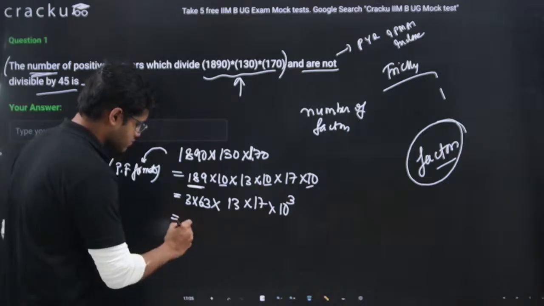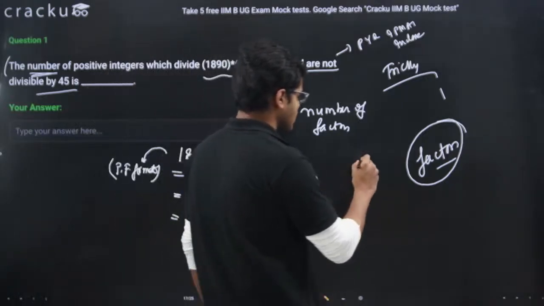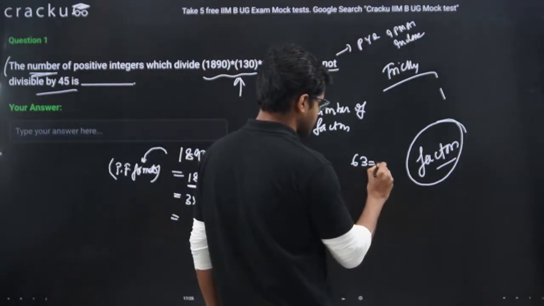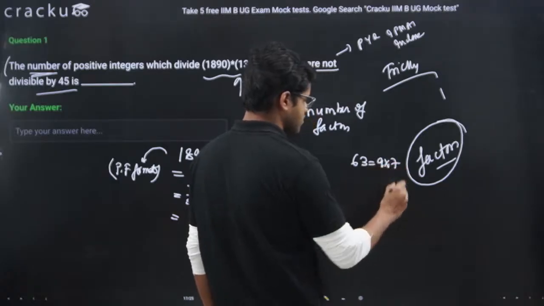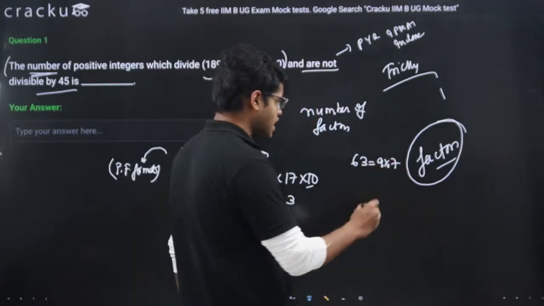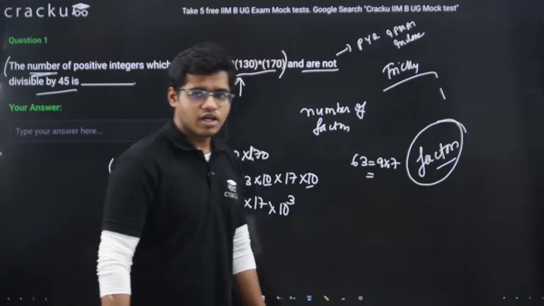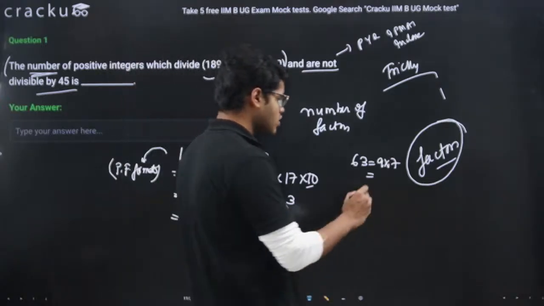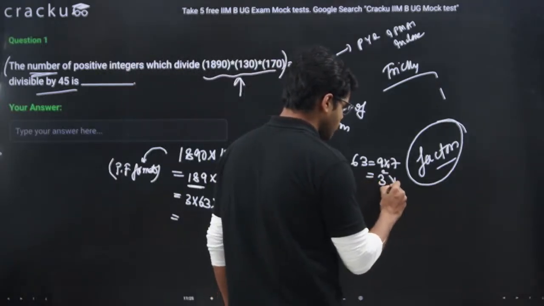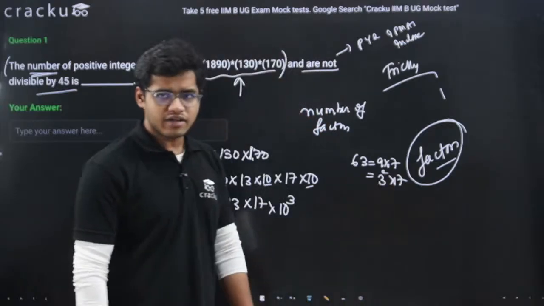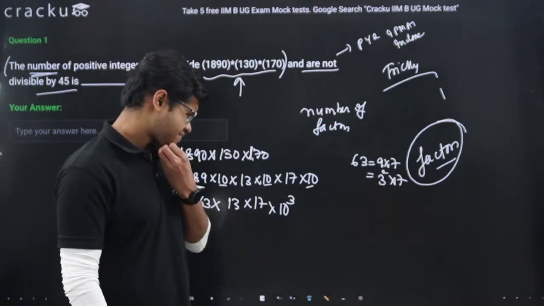63, let's observe this. 63 is 9 into 7. Now 7 is a prime number. 9 is not a prime number. So 9 I can write as 3 square, into 7. Right? 9 is 3 square.